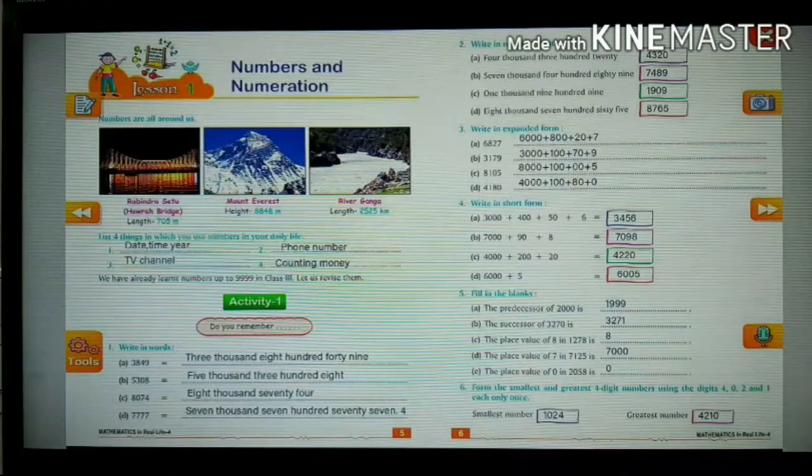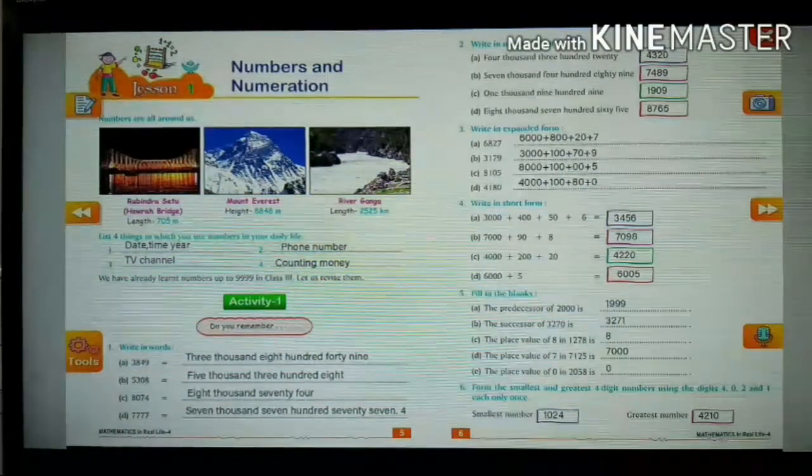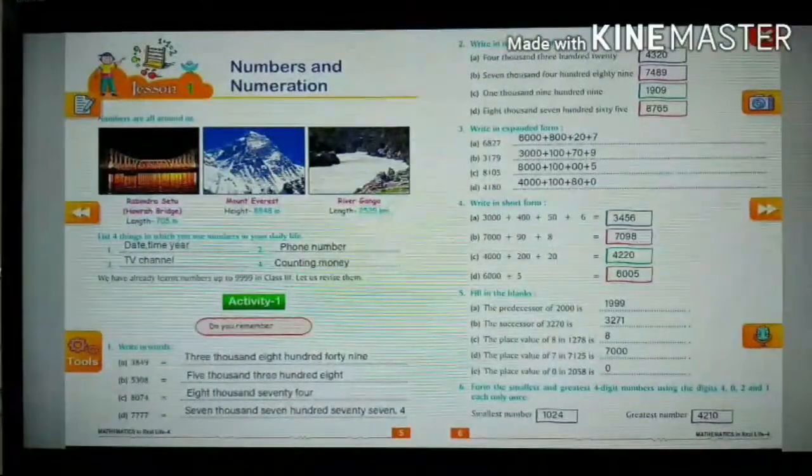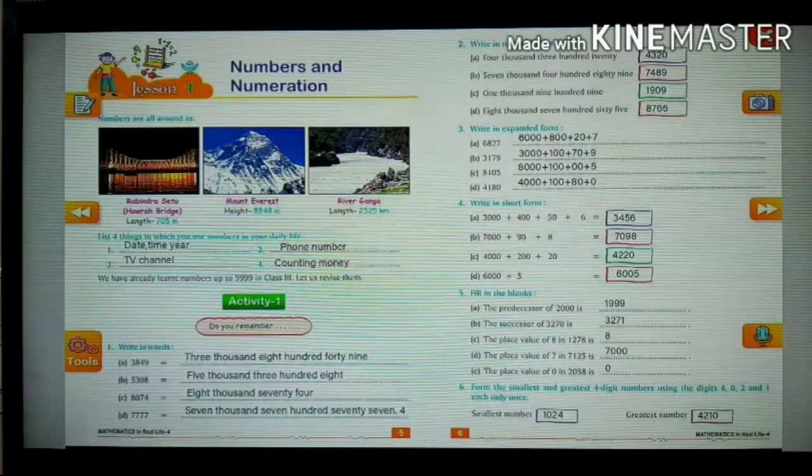The second one, Mount Everest. Its height is 8,848 meters. The third example is River Ganga. Its length is. List 4 things in which you use numbers in your daily life.